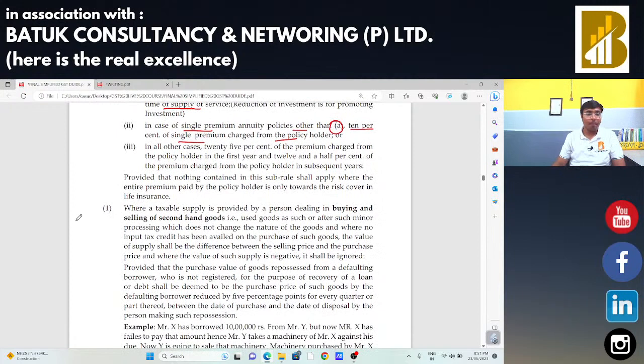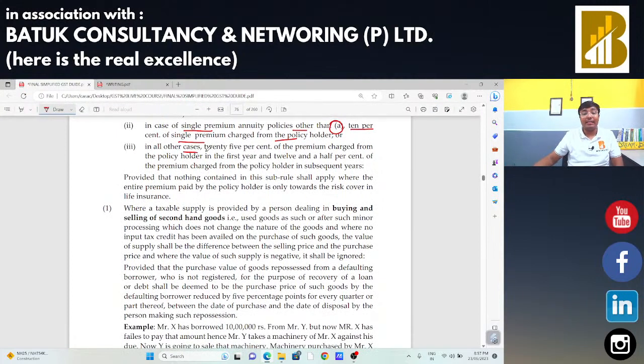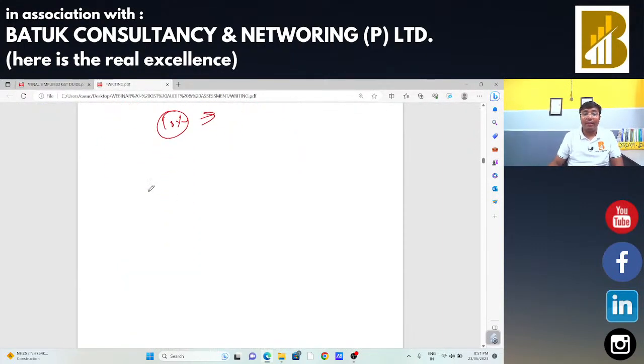Now, in all other cases, 25% of the premium charged from the policy holder in the first year and 12 and a half percent for the next years will be the value of supply. Suppose I have taken an insurance policy for 10 years, and the per year premium is 5,000 rupees.